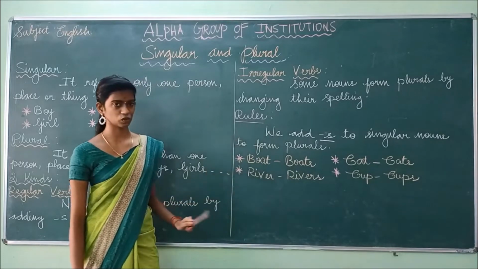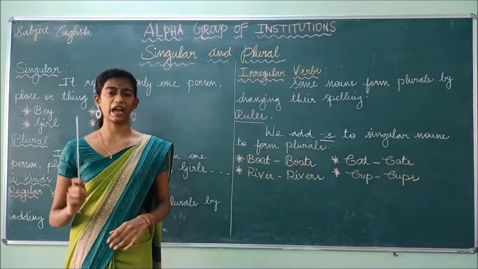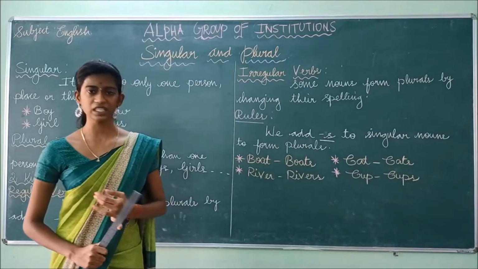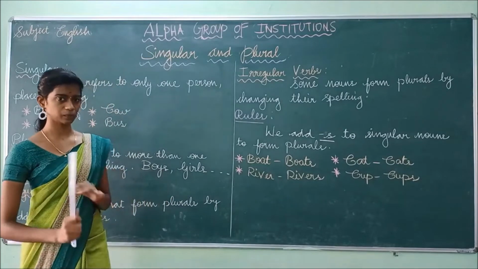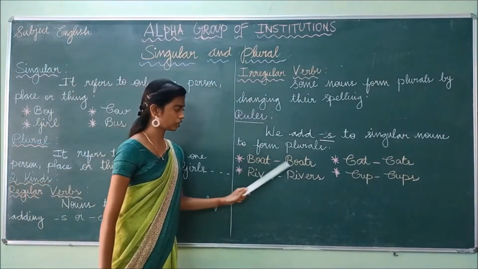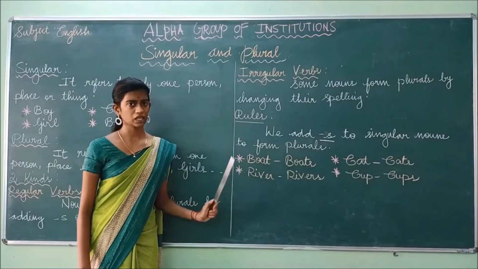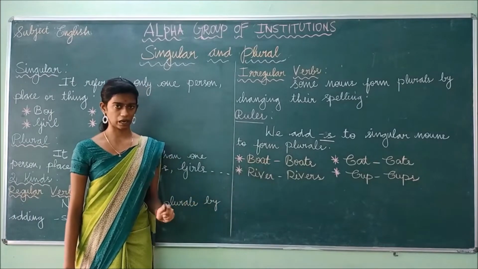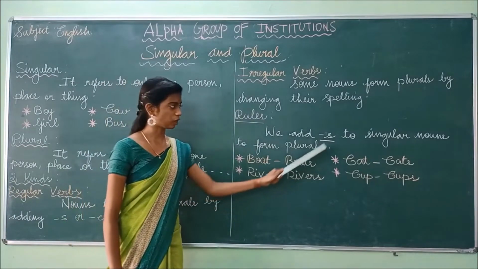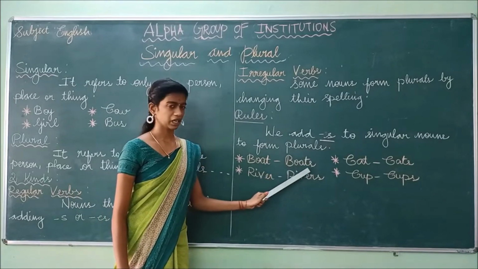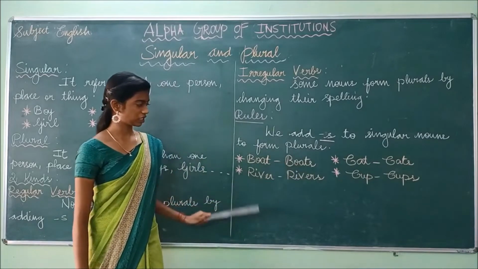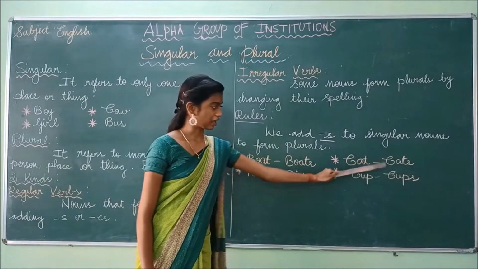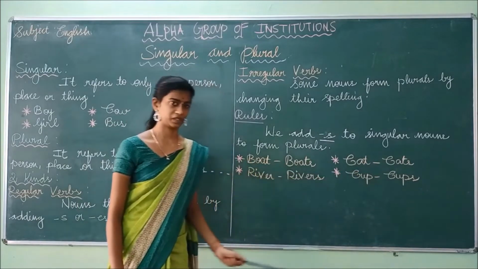So the first rule is, we have to add only s to the singular noun to make it plural. So what is the singular noun here? Boat, not boats. So boat is the singular noun, and we add only s to make it plural.